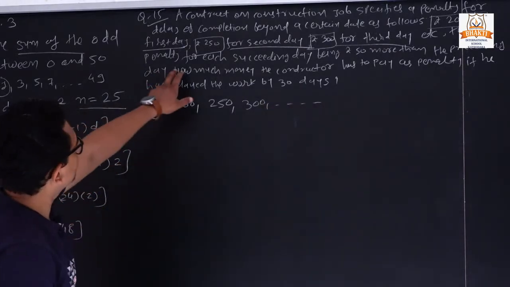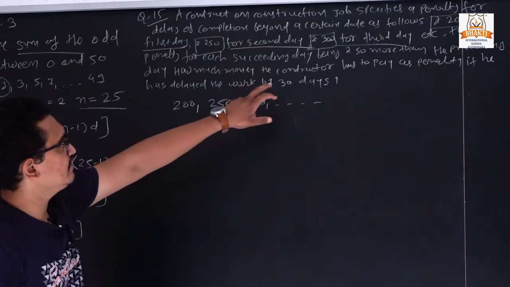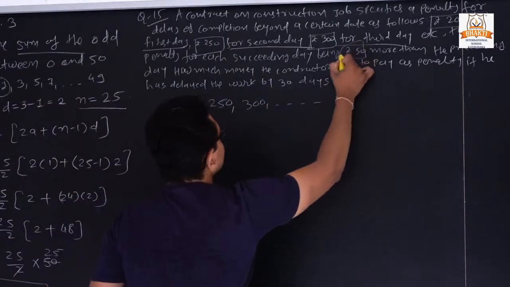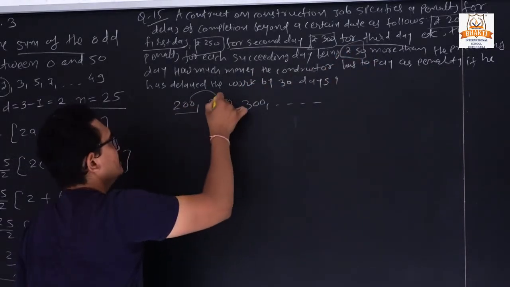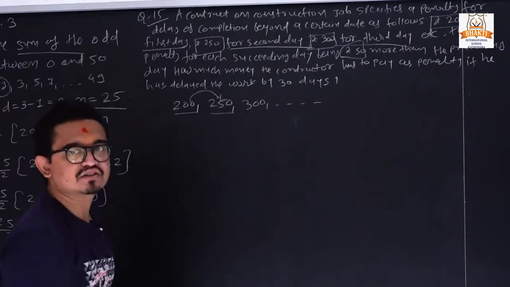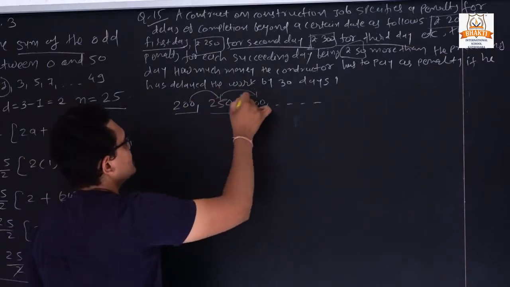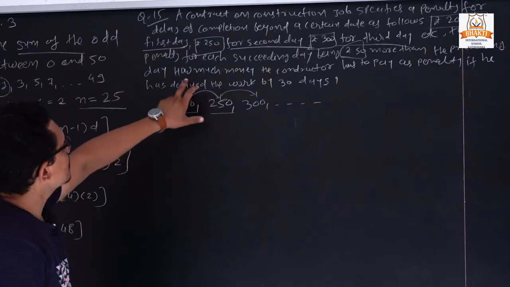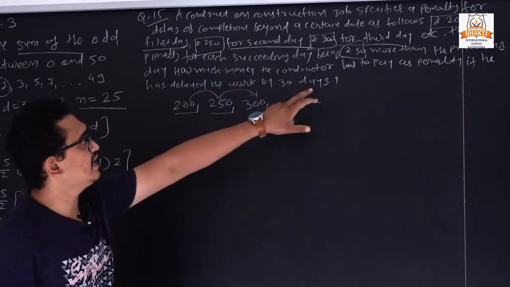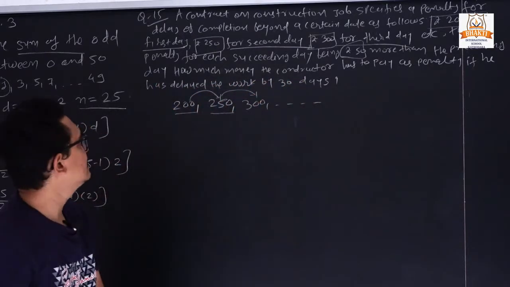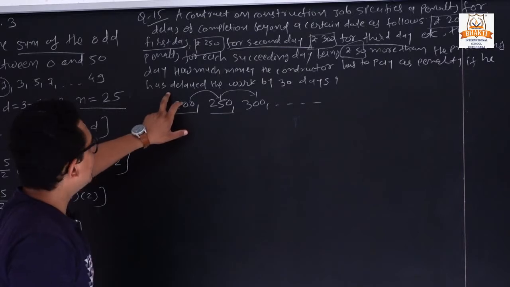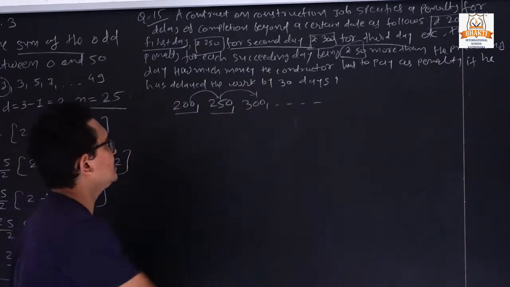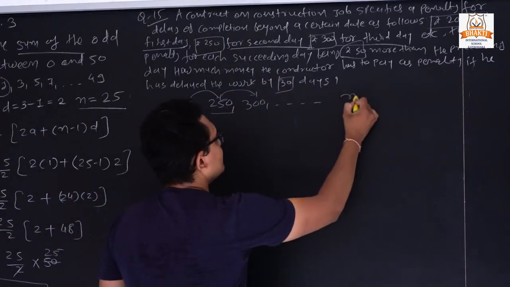So it means for each succeeding day the penalty is 50 rupees more. Here see, 200 plus 50 is 250, then 250 plus 50 is 300, once again 50 rupees like that. So how much money does the contractor have to pay as a penalty if he has delayed the work by 30 days?